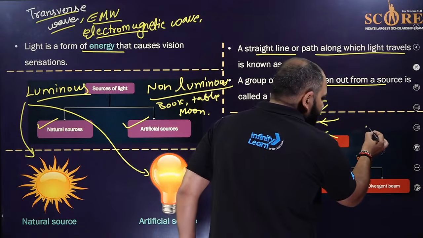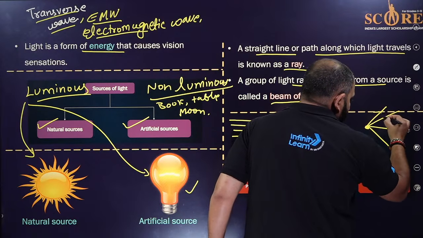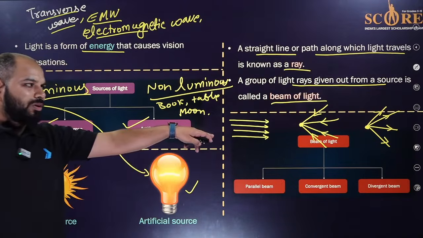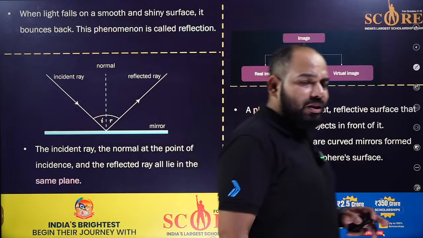Then divergent, same, only the rays will go outward now. That's the divergent from the source. That is the source, that's why I've drawn the source here. Okay. So I think this much has been clear to everyone.